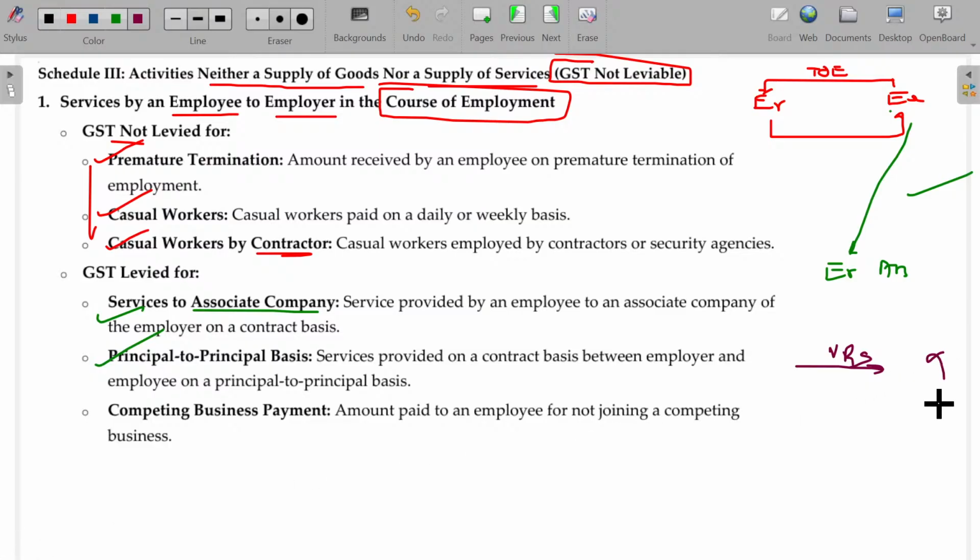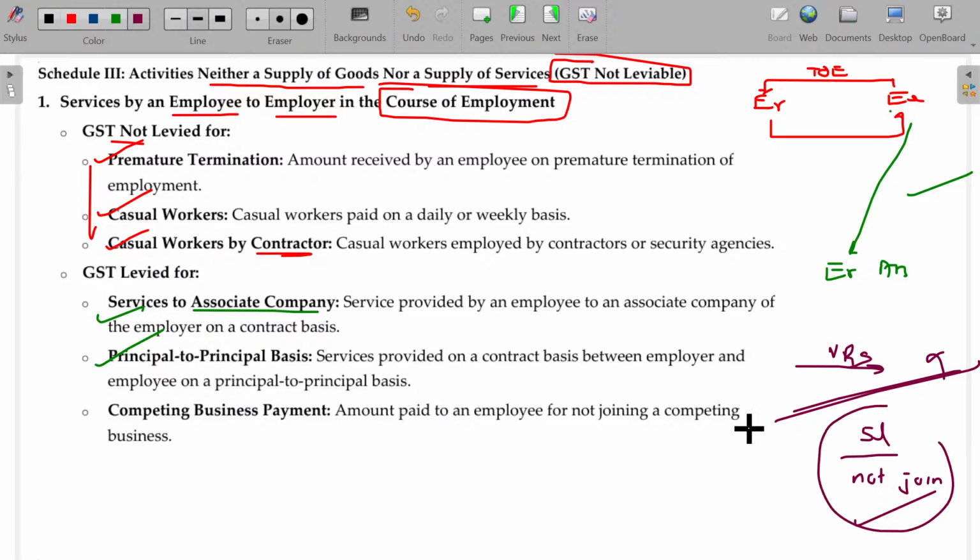No, no. And the employer demands that the employee not join a competitor company for at least 5 years, because you know all the technical know-how of what's going on here. If you join there, you will disclose all the things there. So I'll pay you 5 lakh rupees, 1 lakh per year, for not joining a competitor business. Then it also becomes a supply, and for this GST is applicable.